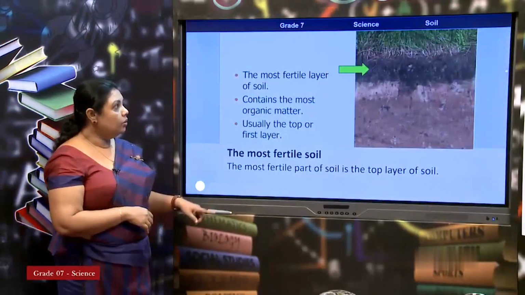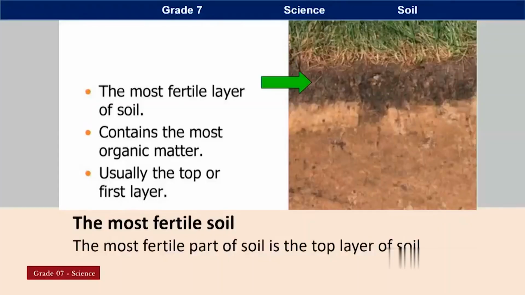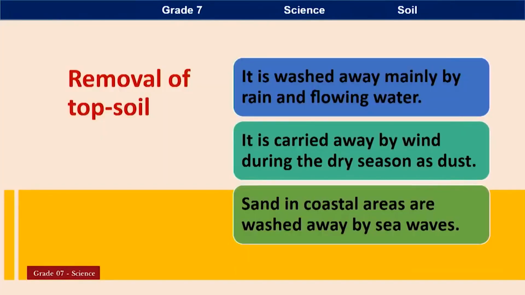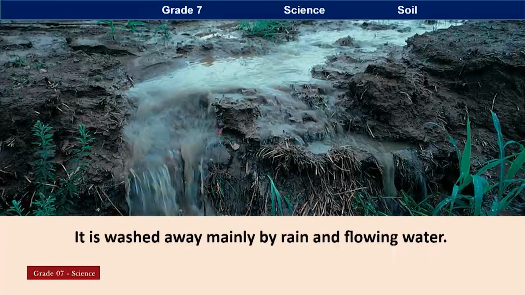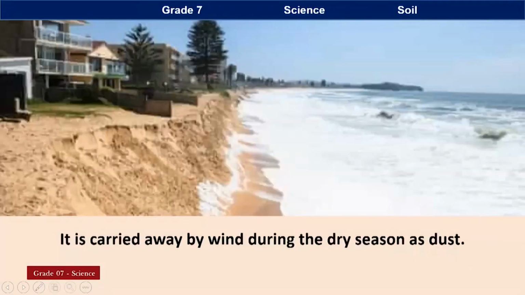Here, the top layer, usually with the organic matter, moves out and the soil becomes infertile. So, removal of topsoil is called soil erosion. Water takes the top part, and wind takes the topsoil, especially in the dry season.